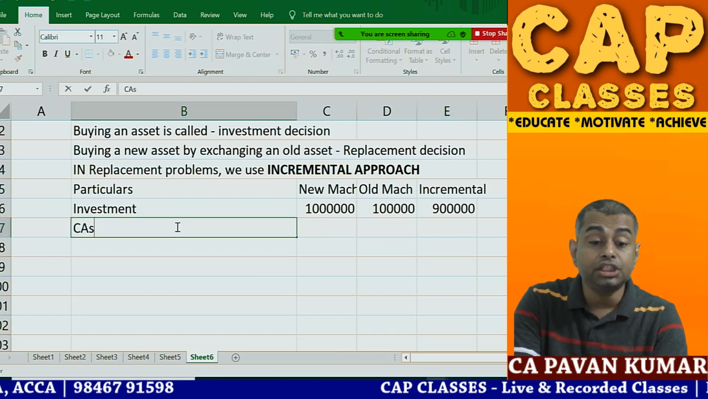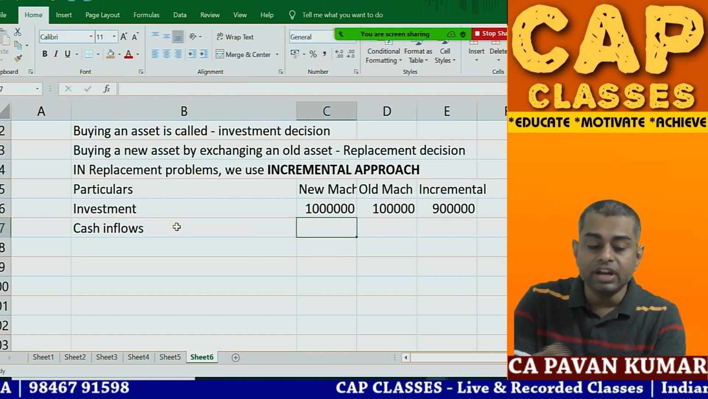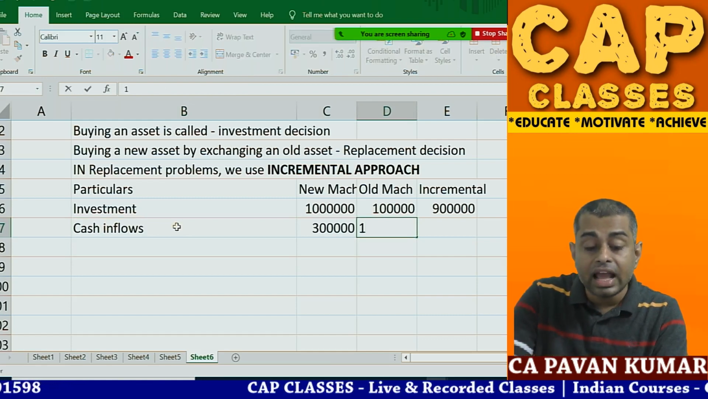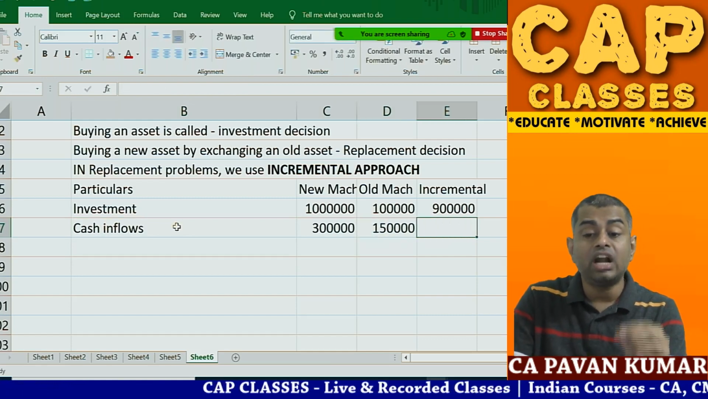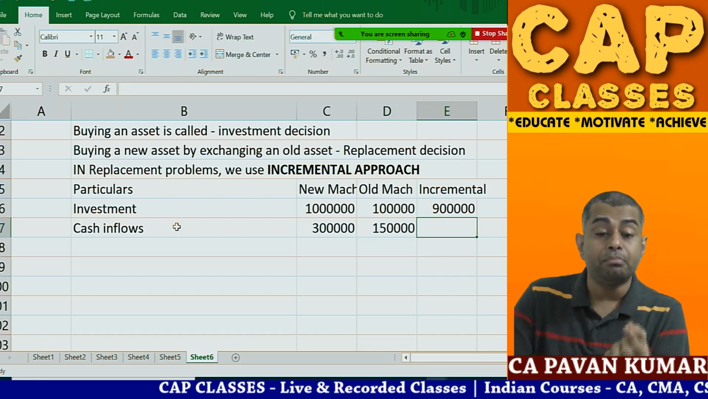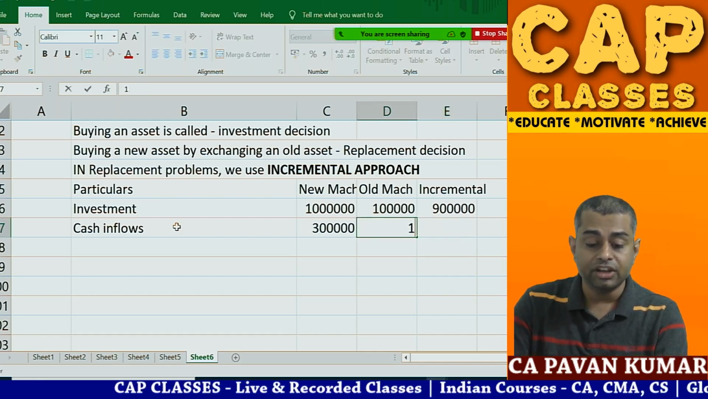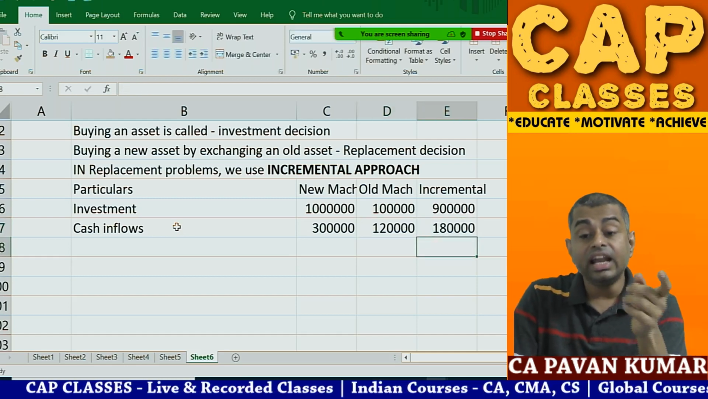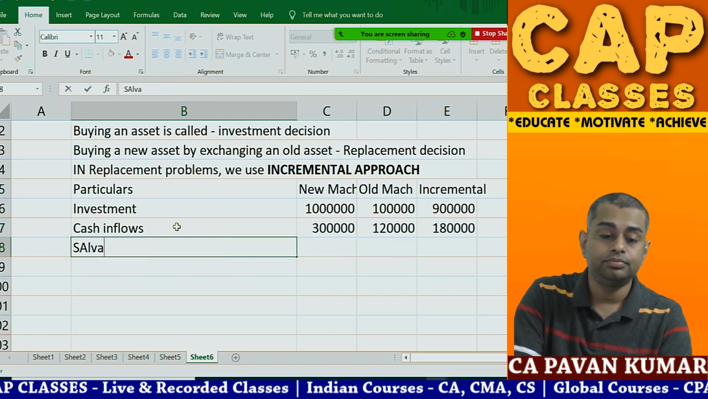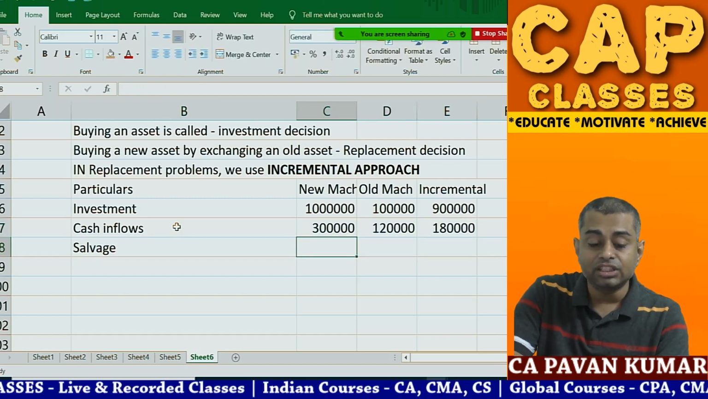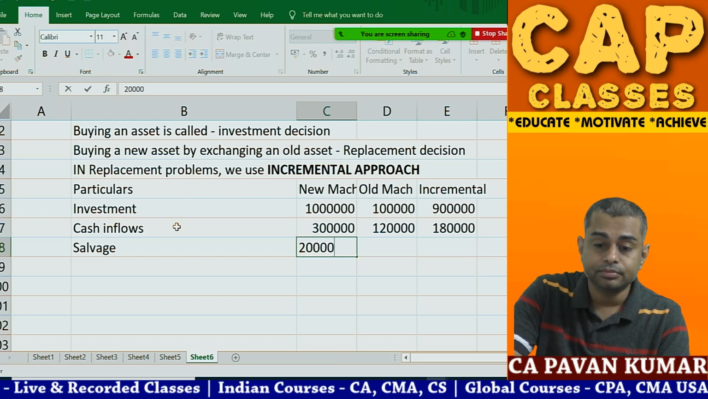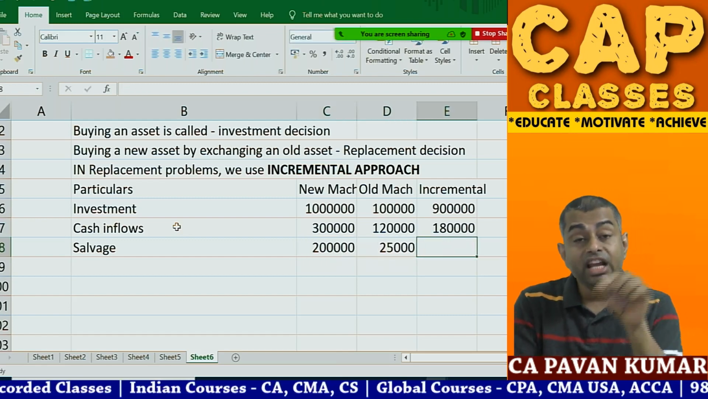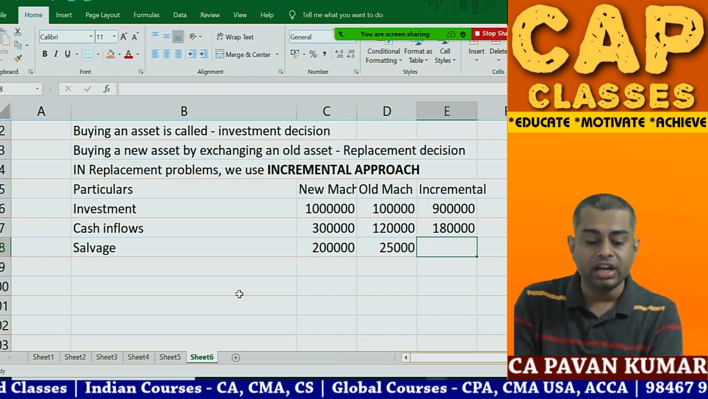Then cash inflows. The new machine will give you 3 lakhs cash inflow every year. The old machine used to give you 1,20,000 every year. So the incremental cash inflow is 1,80,000. The new machine has a salvage value of say 2 lakhs. The old machine has a salvage value of say 25,000. By buying the new machine, what incremental salvage value will you get? 1,75,000.